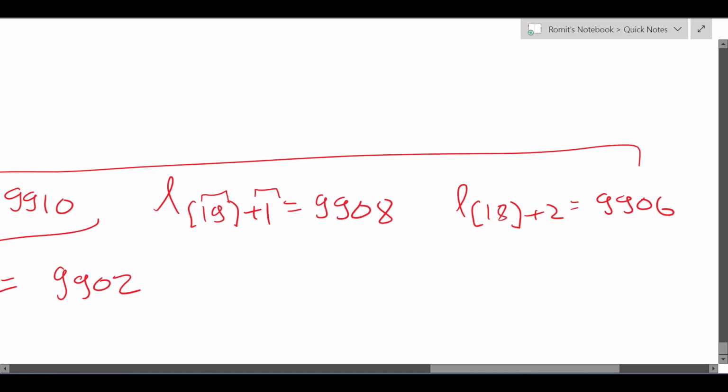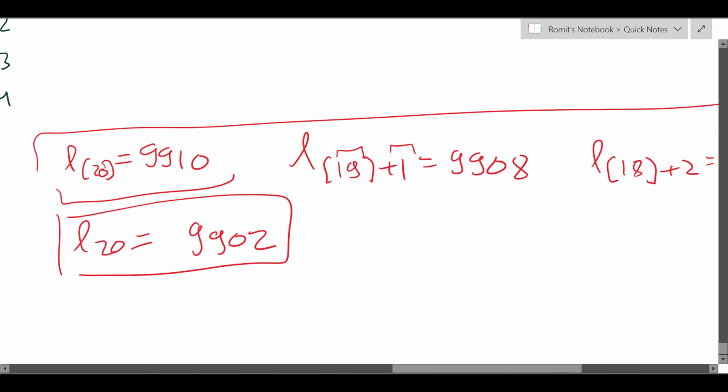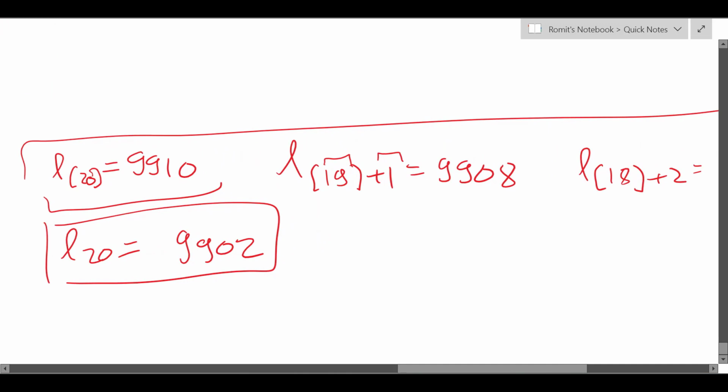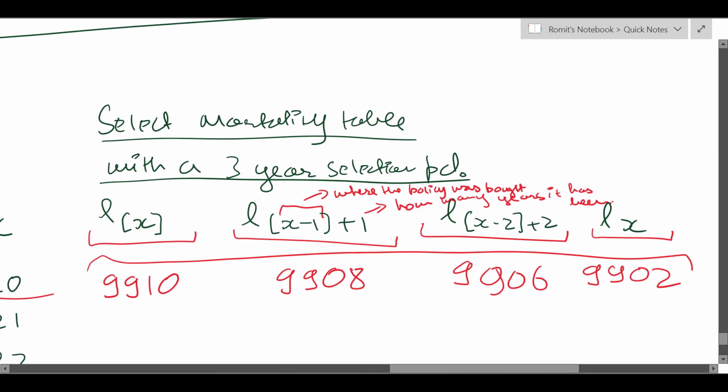This life bought the policy at the age of 18, and it has been 2 years since the policy was bought. The current age is 20. And for this life, we don't care about when the policy was bought. It has been 3 or more years since the policy was bought because the effect of selection has faded, right? So that is how it works. This is how you interpret it.